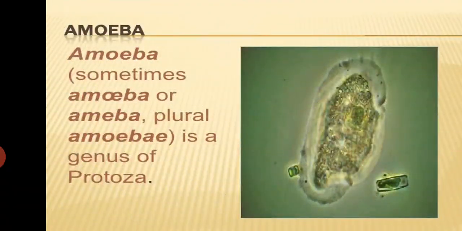Amoeba. I have already told you about amoeba. The amoeba is a unicellular organism which does not have a fixed shape. Amoeba keeps on changing its shape. It is a genus of protozoa. Yes, it means it's a form of protozoa.